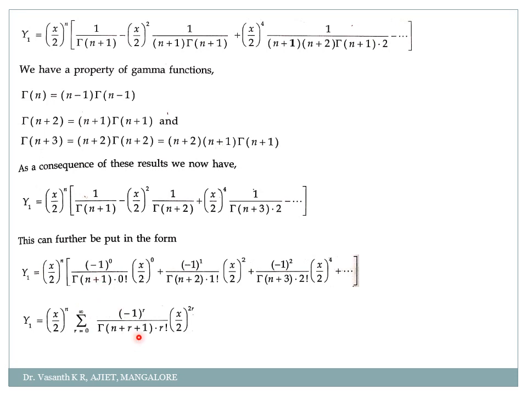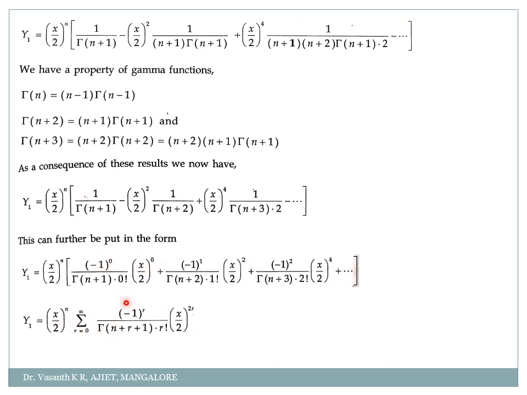So we should take n plus 1 plus r. Am I right? If you want, you can check here. Take r equal to 0, I'll get n plus 1. When I take r equal to 1, I'll get n plus 2. When I take r equal to 2, I'll get n plus 3 here. Correct? So that is like this expansion I'm writing in terms of summation.